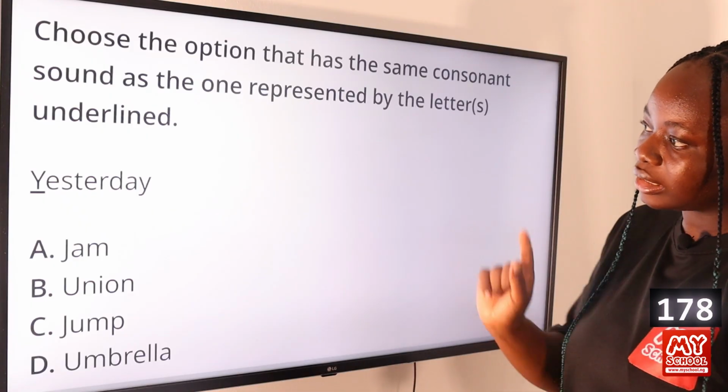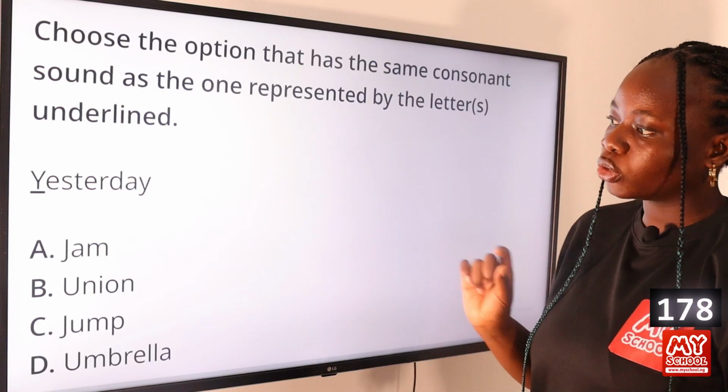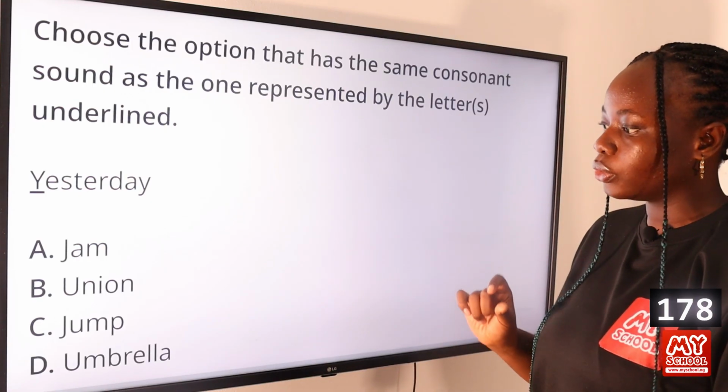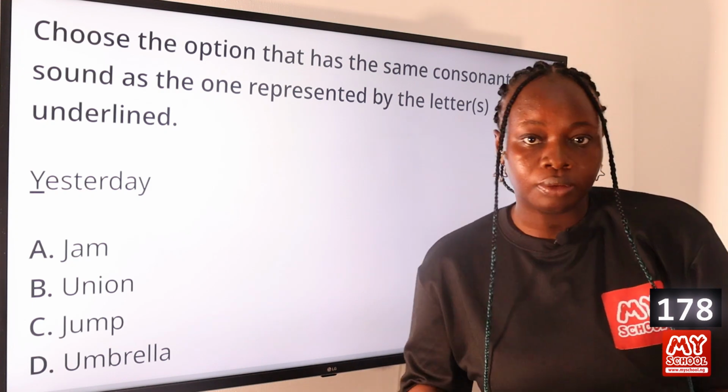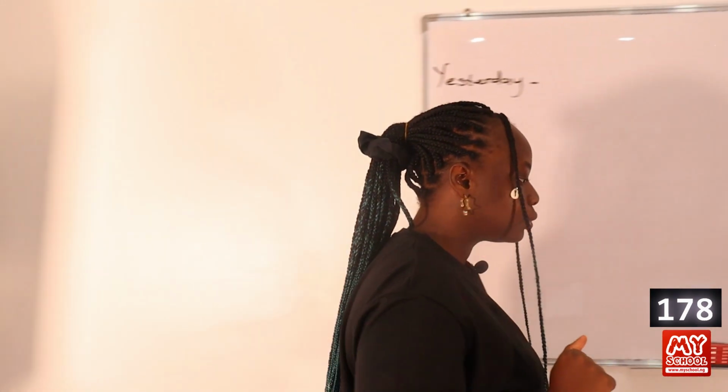Question 178. Choose the option that has the same consonant sound as the one represented by the letters underlined. So the letter underlined is the Y in yesterday. Option A, jam. Option B, union. Option C, jump. And option D, umbrella. So let's go to the board to transcribe the consonant sounds.